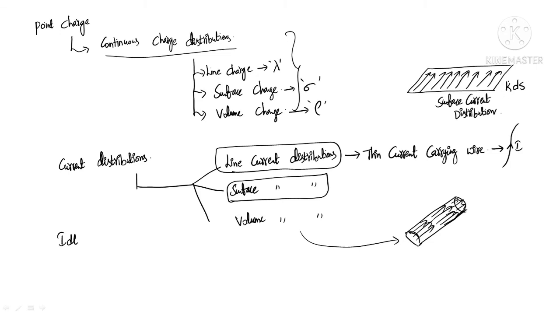K is nothing but the surface current density, whose units are ampere per meter, and dS is the surface area of this small sheet.